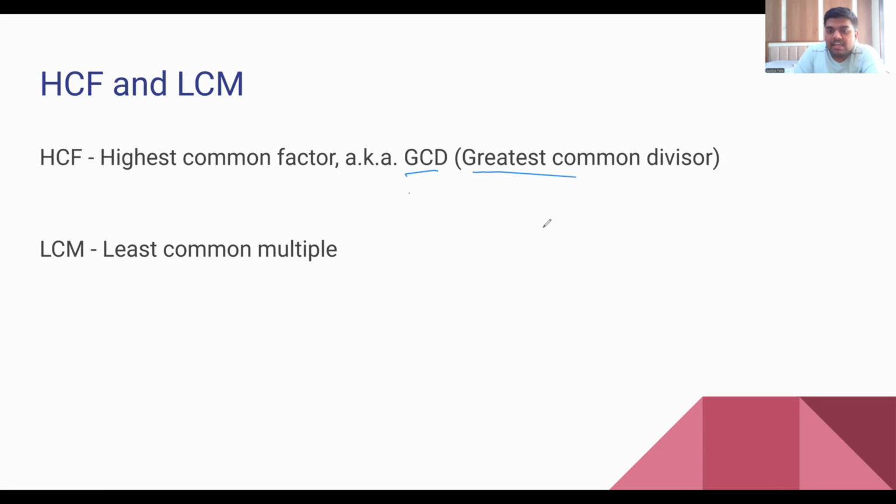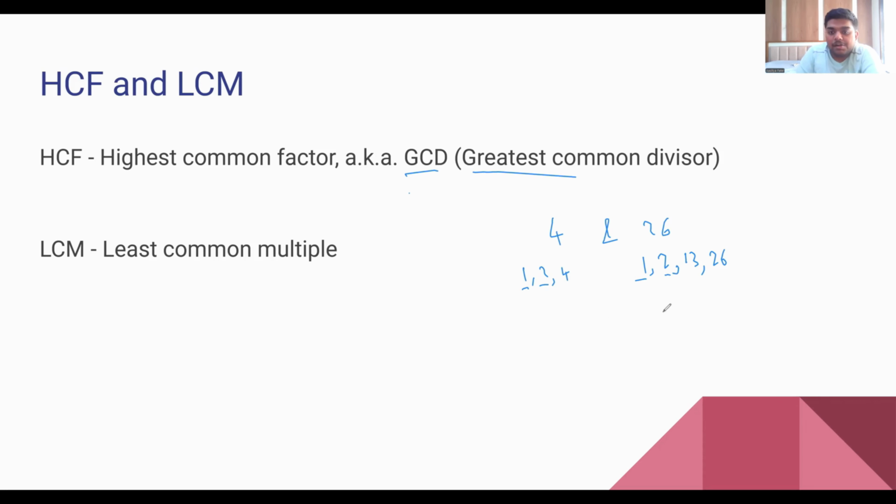For example, we have the numbers 4 and 26. Now the factors of 4 are 1, 2, 4. And the factors of 26 are 1, 2, 13, and 26. Now, 1 is a common factor and 2 is a common factor in these two numbers.